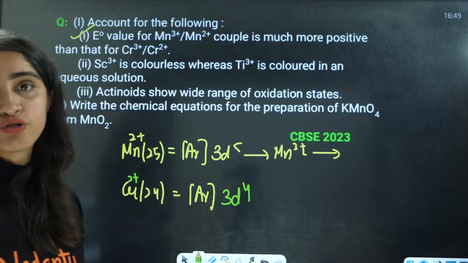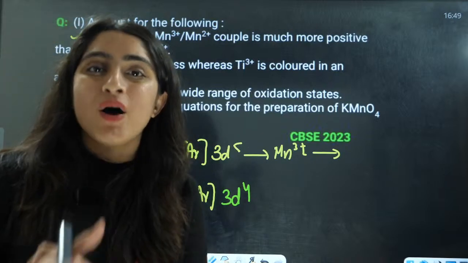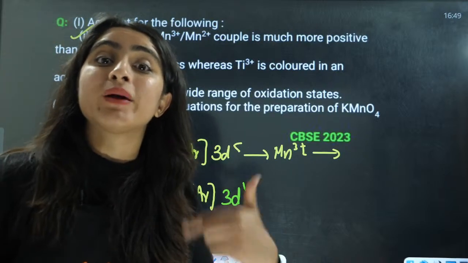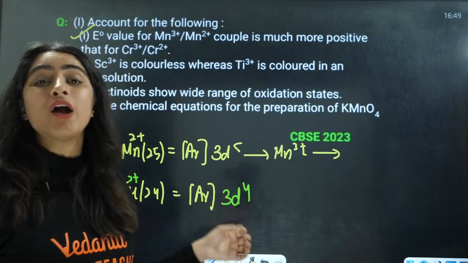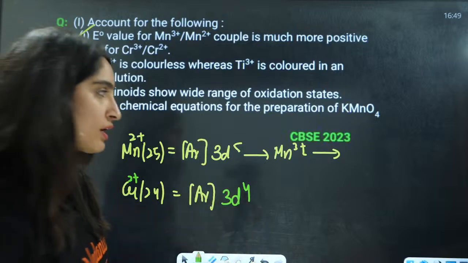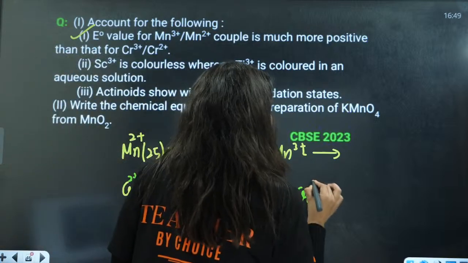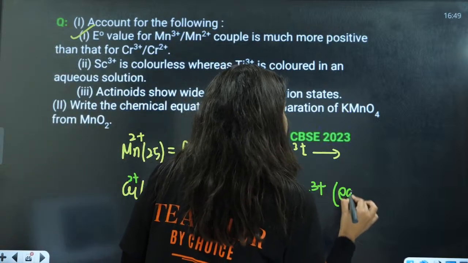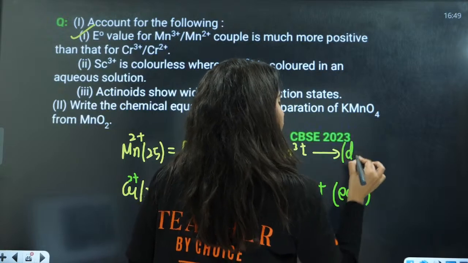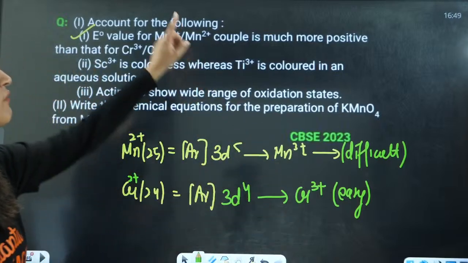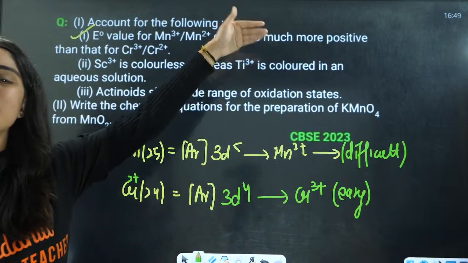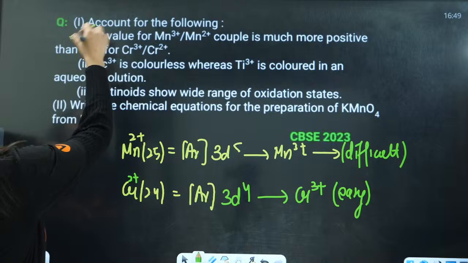To take the electron from chromium 2 positive and convert it into chromium 3 positive is easy, because here it is not a half filled stable configuration. So here to convert it into Cr3 positive is easy, and here it is difficult. That is why one will have more positive value and this will have less positive value.